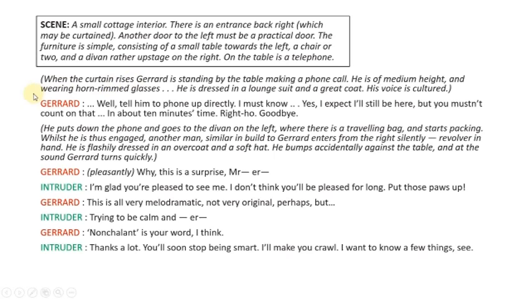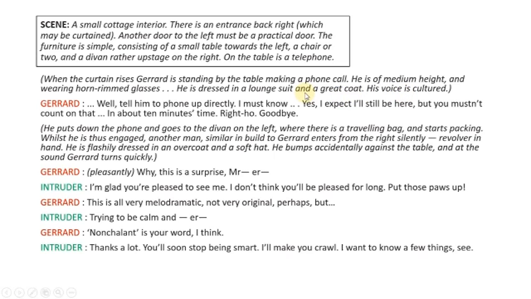After that, when the curtain rises, Gerard is standing by the table making a phone call. He is of medium height and wearing horn-rimmed glasses. He is dressed in a lounge suit and a great coat. Lounge means sit, lie, or walk in a relaxed manner. His voice is cultured. Cultured means refined. His voice indicates that Gerard is cultured, or you can say well mannered or educated.